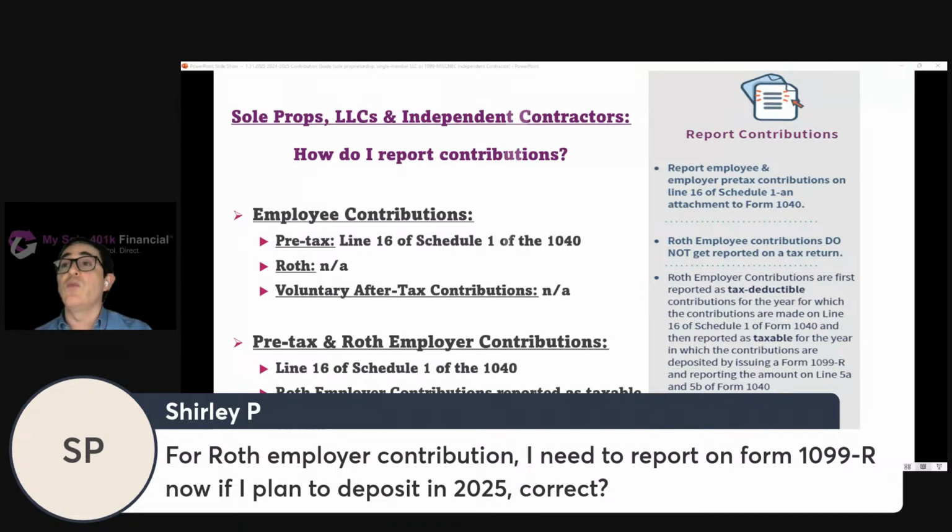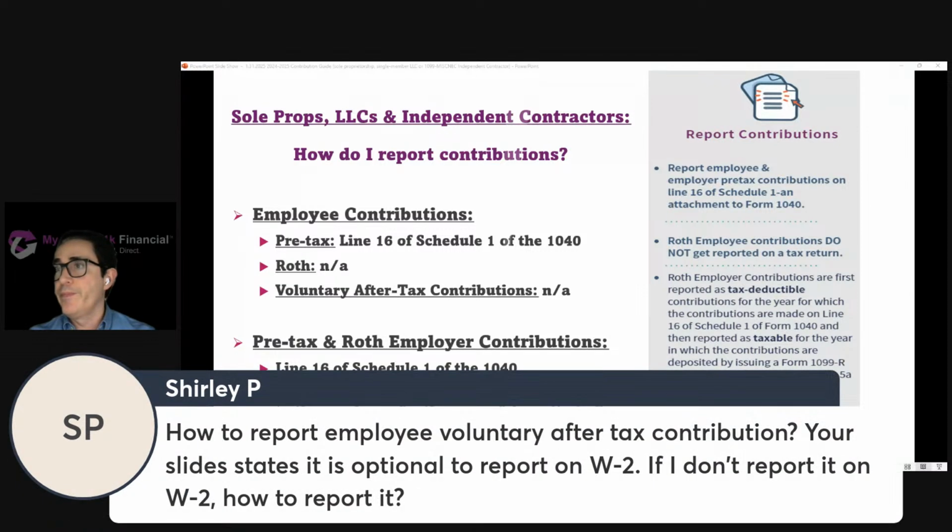You can deposit directly to the Roth account, but from a reporting perspective, it's going to be the same. So it's going to be taxable to the employee for 2025 for the year of the deposit. If you submit that online form to provide us the information, we'll then prepare the applicable 1099-R as an optional free service. In other words, no additional charge.